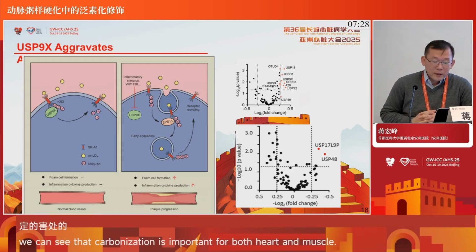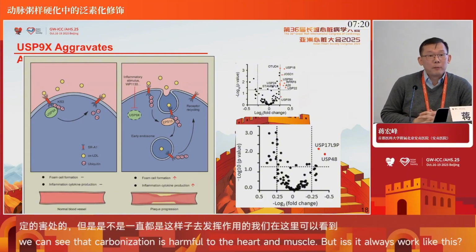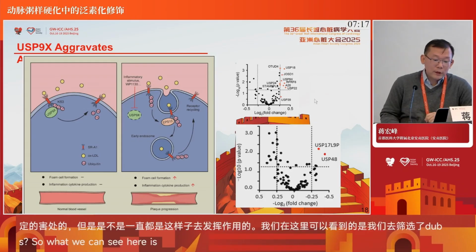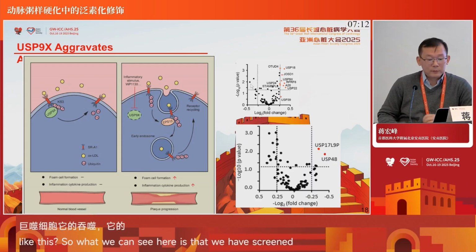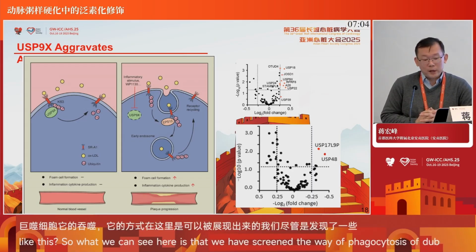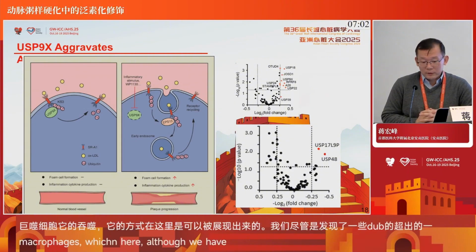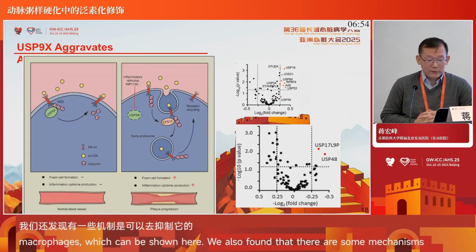Not really. If you remember the previous figure, when we screened DUBs for macrophage lipid uptake, not only did we see these significant molecules, we can also see something else. Although we found that knockdown of some DUBs speeds up the uptake of lipids, we also found that knockdown of some can reduce lipid uptake, which means some DUBs do harm to our macrophages and may accelerate the formation of foam cells.